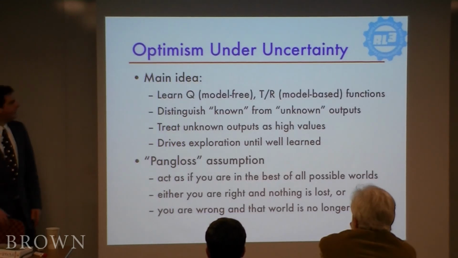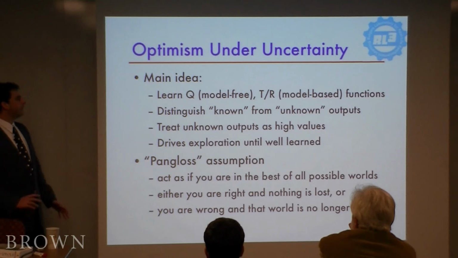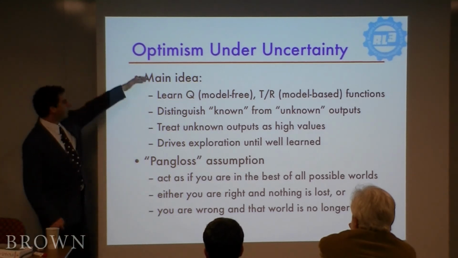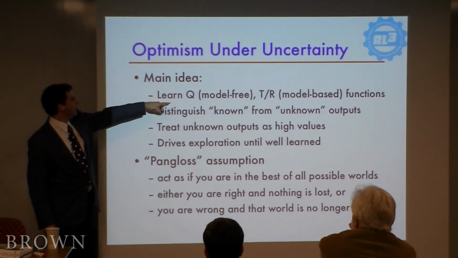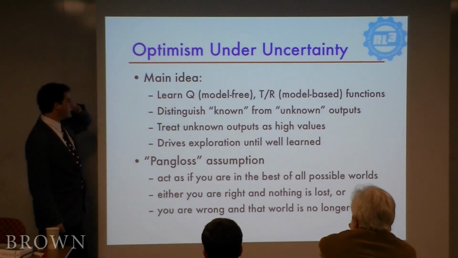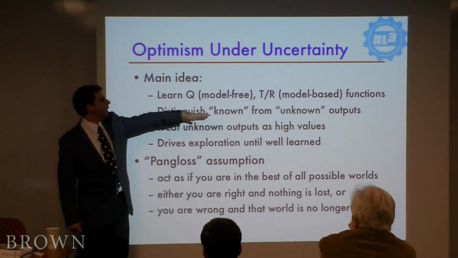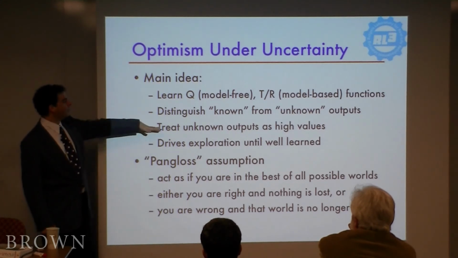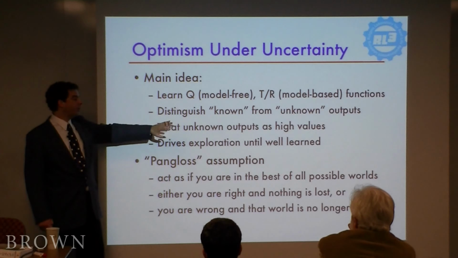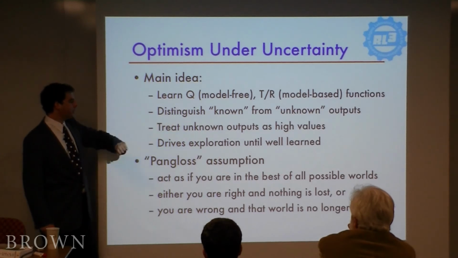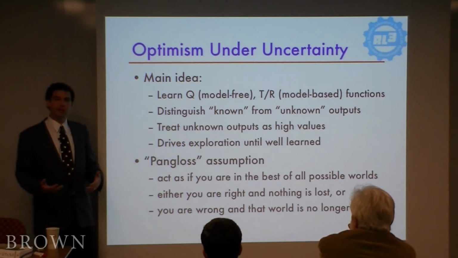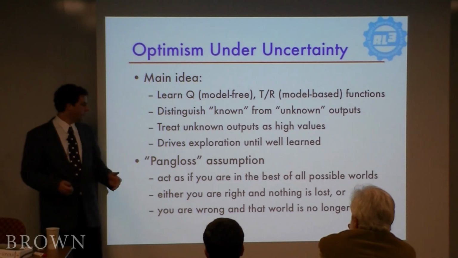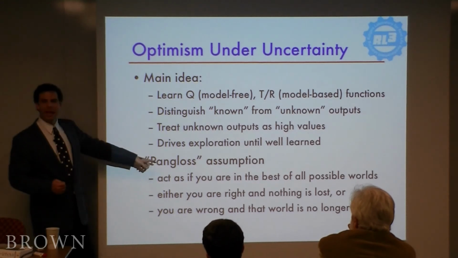All right, so the main idea here to make this work was this notion of optimism under uncertainty. The algorithmic idea is that we're going to learn either the Q function or the transition and reward functions. We're going to distinguish known from unknown states in the world or actions that we can take. We're going to treat things that we don't know about as if they were good, assume a rosy possibility, and that will drive exploration, at least until things are learned well enough to learn, okay, that wasn't so good, I'm not going to do it anymore. So I sometimes think of this as the Pangloss assumption.